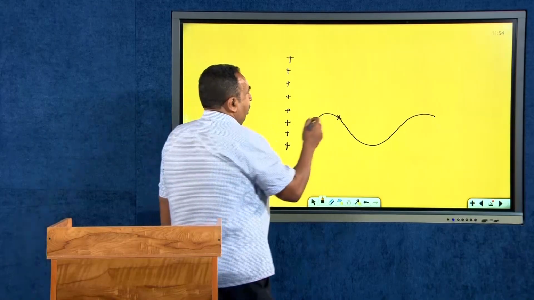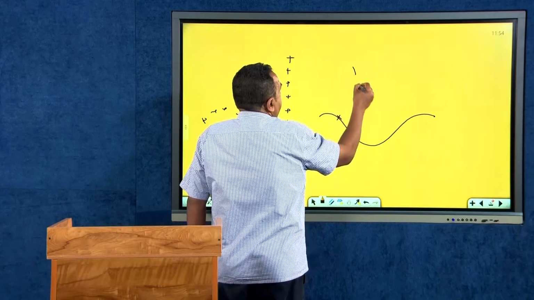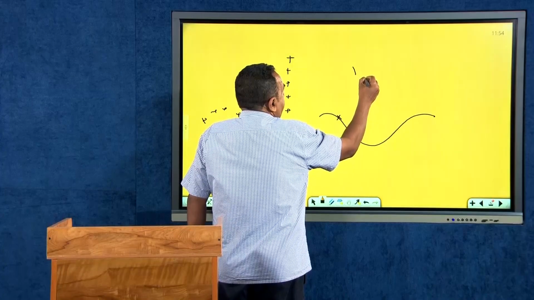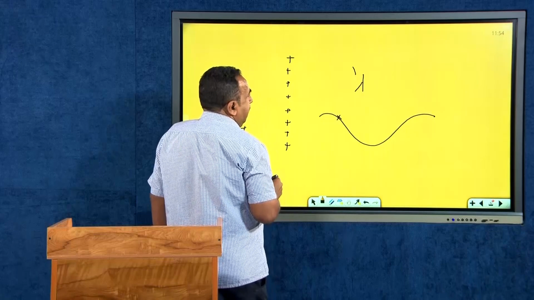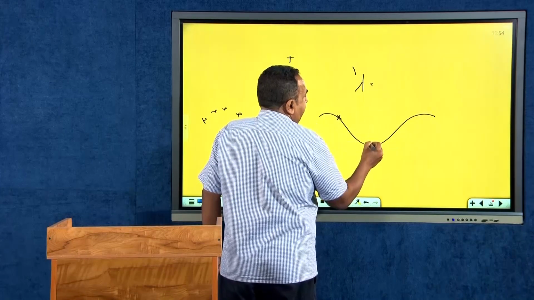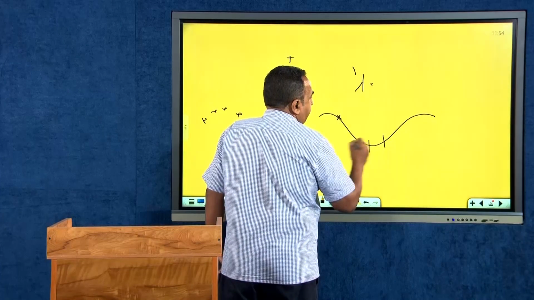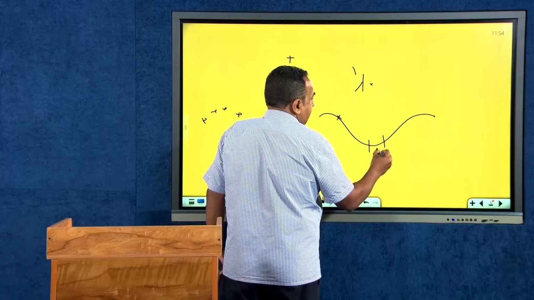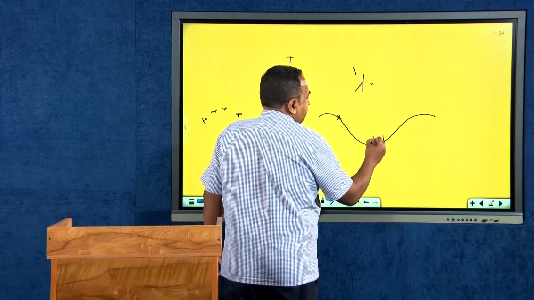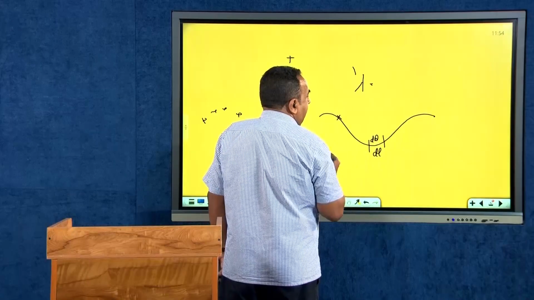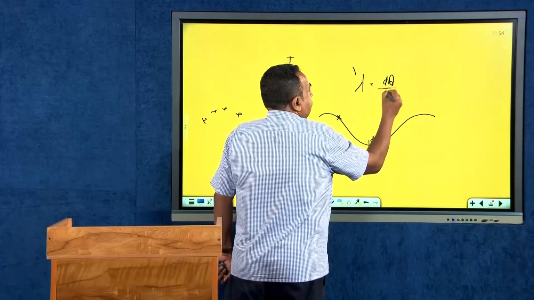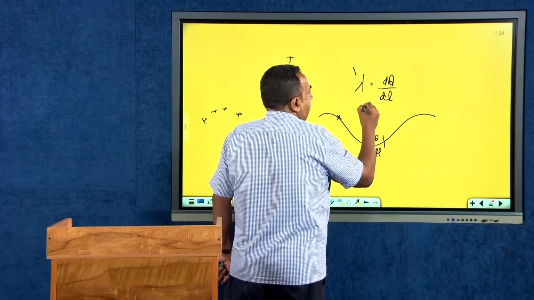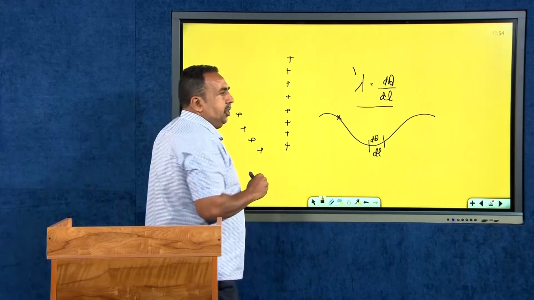How will you define the uniform charge distribution? If I represent the charge density by lambda, then if I take a small piece having a length dl, and if the charge on that length is dq, then my charge dq divided by dl, I will call it the linear charge density.